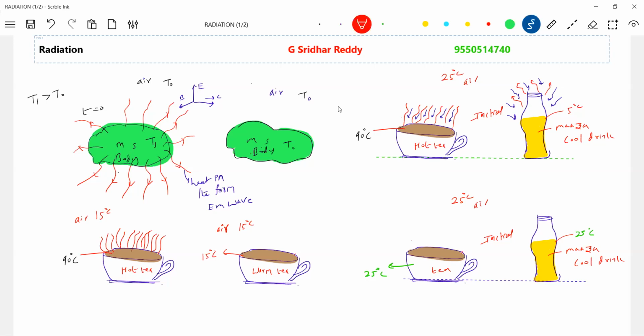Finally, how much it will emit, that much it will absorb. So I think now the emission and absorption both are there. Try to notice that red color and the blue color one.